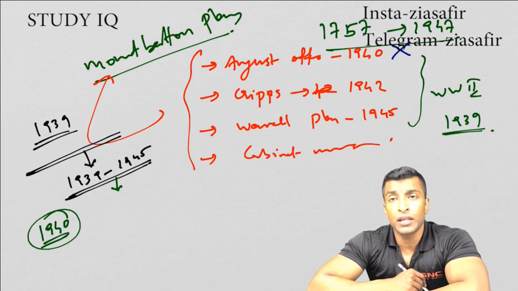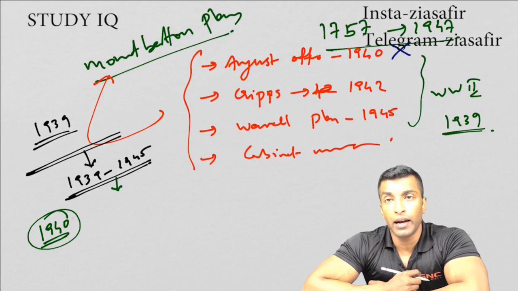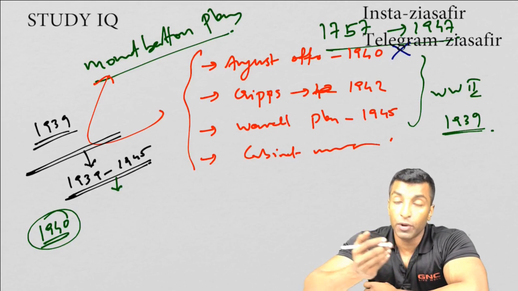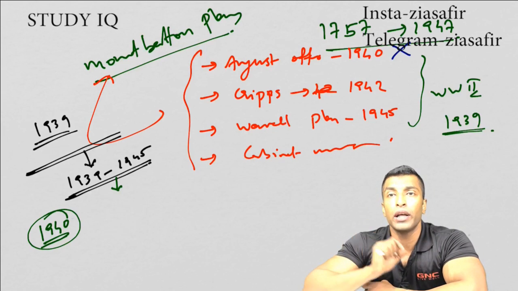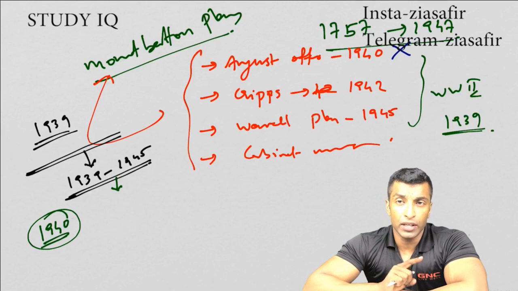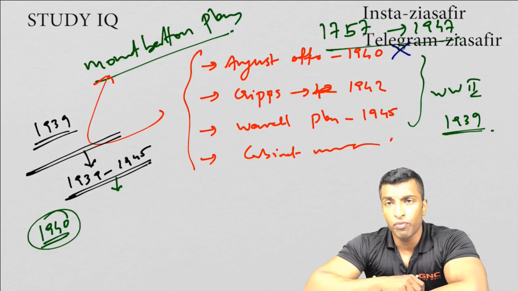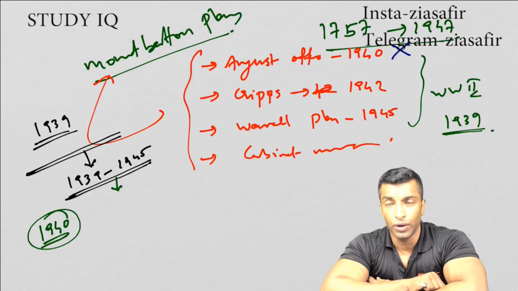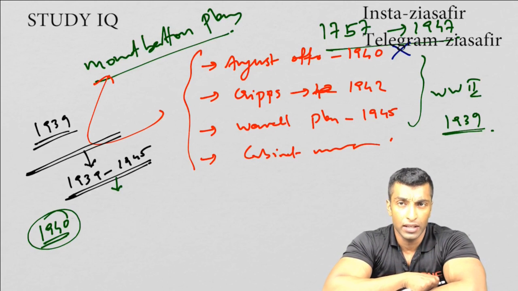Other proposals in the August Offer: a constituent assembly would be set up once the war gets over. It will be mainly composed of Indians. Keep this word in mind, mainly, because when I talk about Cripps Mission next, I will be talking about the Constituent Assembly being solely composed of Indians. So Constituent Assembly mainly composed of Indians. And the third one was, no future adoption of Constitution will be done without the consent of minorities. It was a tactical move by the British to turn the Muslim League against the Congress. We have already discussed this point, so I'm not getting into the details of it. And since Congress rejected the August Offer, they went for individual satyagrahas.